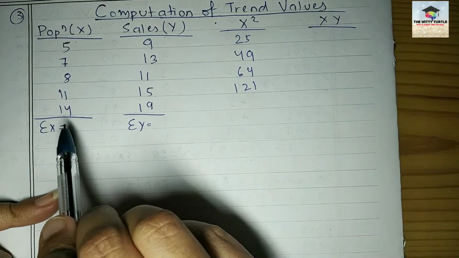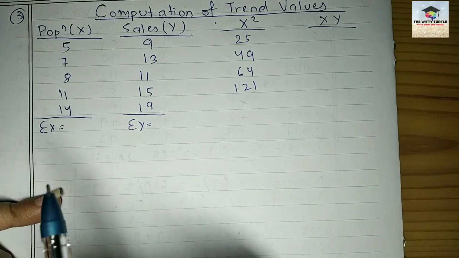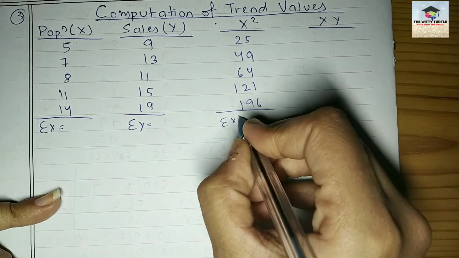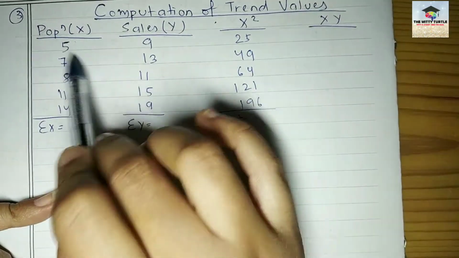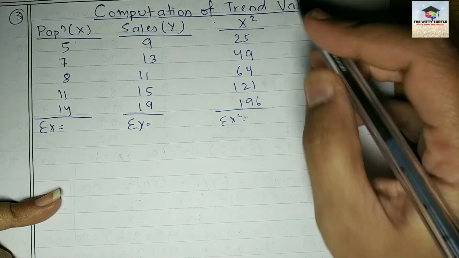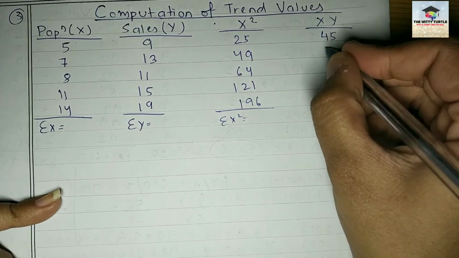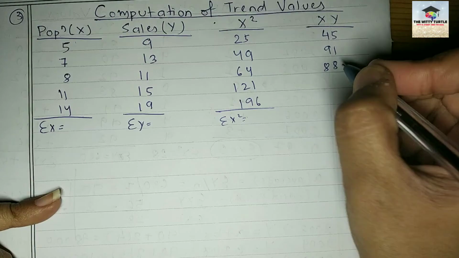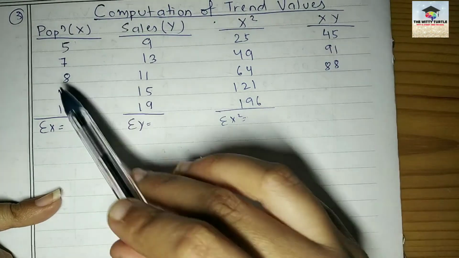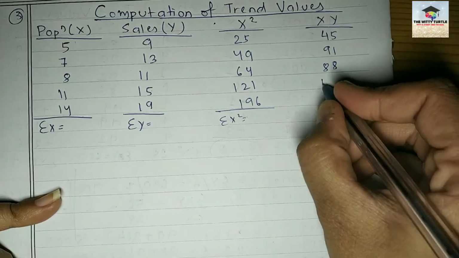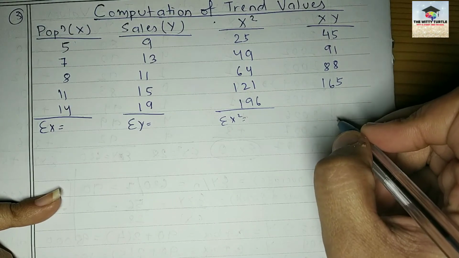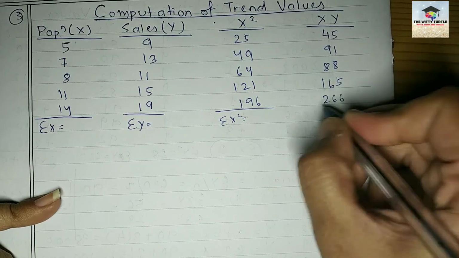What is 14 squared? 169, no, 196 it is, 14 squared. Yes, 196. Then X and Y, multiply these two. This is your 45, then 13 sevens are 91, 88, 11 into 15 will be 150 plus 15, that is 165. Then your 14 into 19 will be 266.